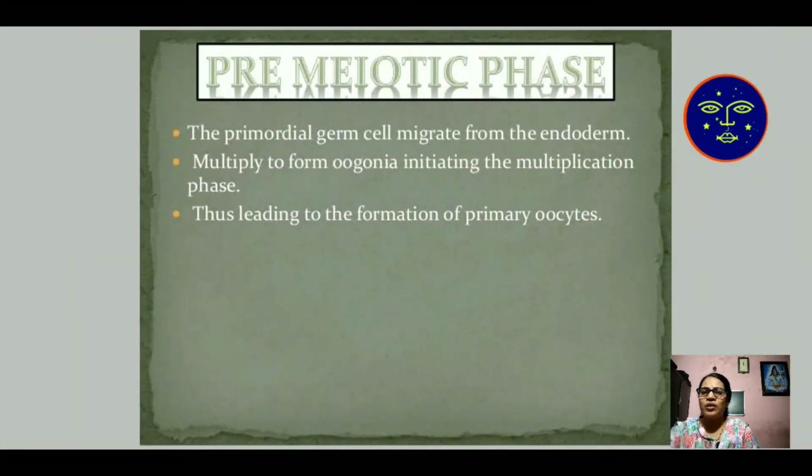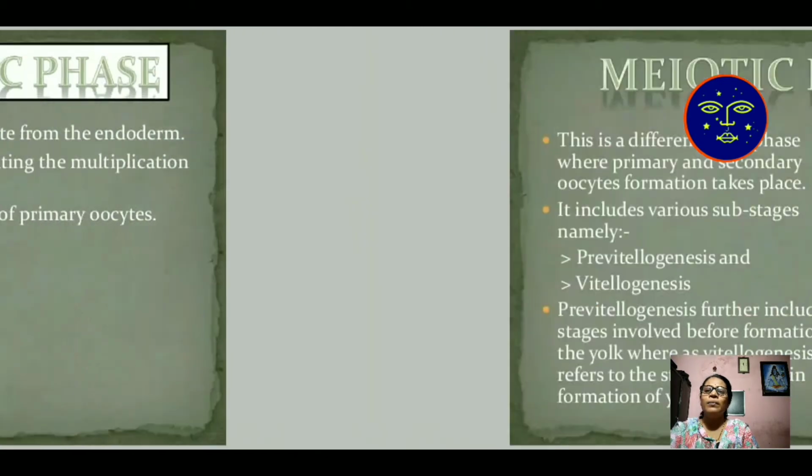Then the pre-meiotic phase. The primordial germ cells migrate from the endoderm and multiply to form oogonia, the initiation of the multiplication phase. When the multiplication stage starts, it is known as the pre-meiotic phase, thus leading to formation of primary oocytes. At that period, the primary oocytes are developed.